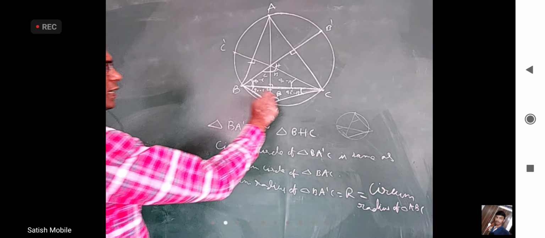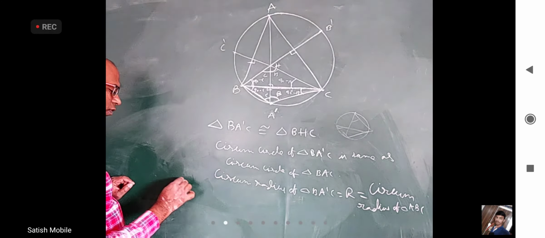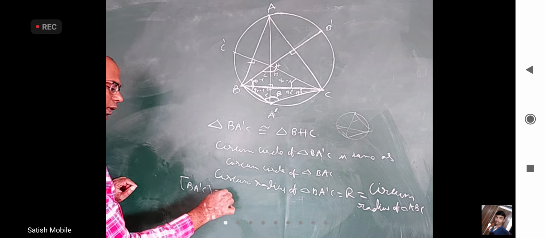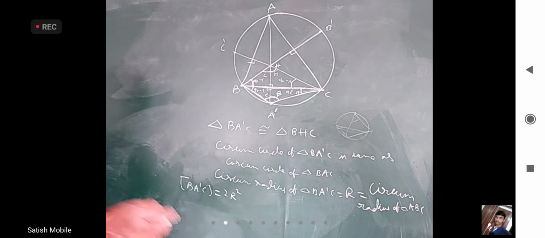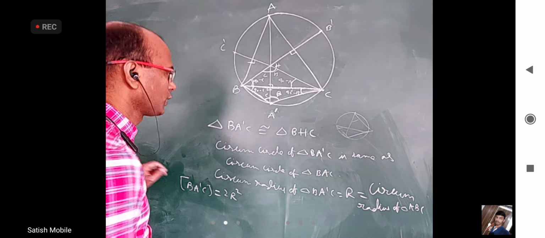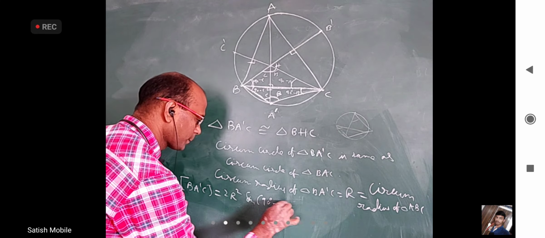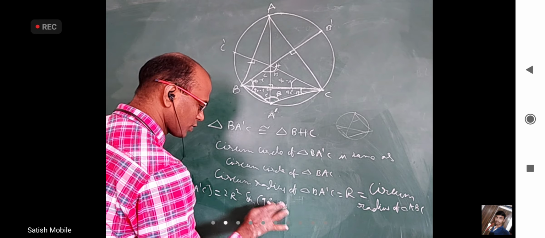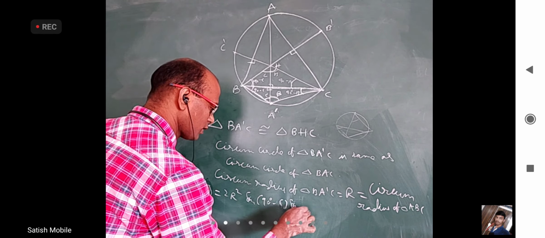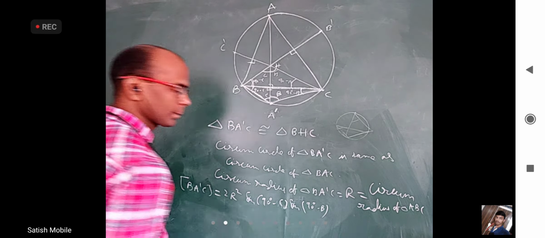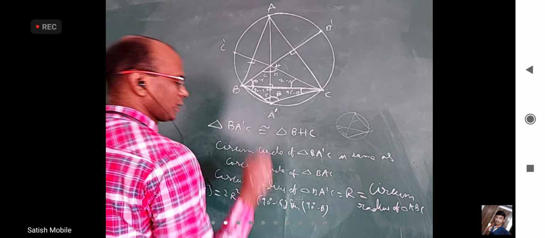Okay, if somebody wants the area, it may not be so important, but if somebody wants the triangle BA dash C area, it is 2R squared sin A, sin B, sin C, but the angles are different now. I have to write sin 90 minus A, sin 90 minus C, sorry, and sin 90 minus B, and sin B plus C.